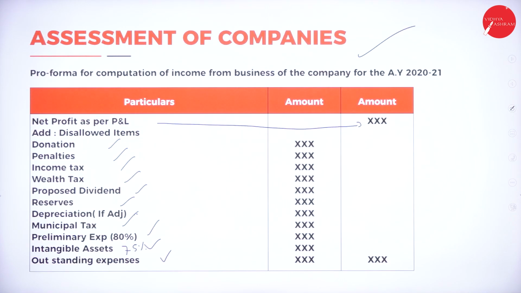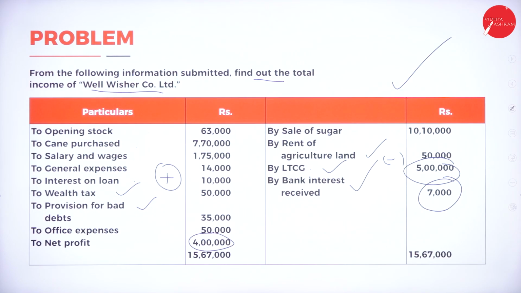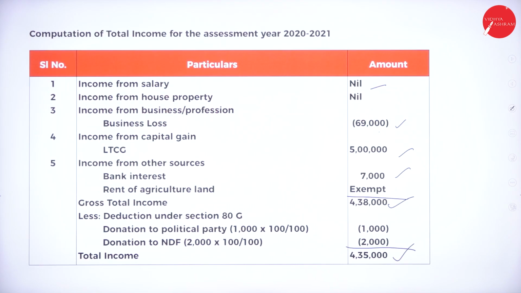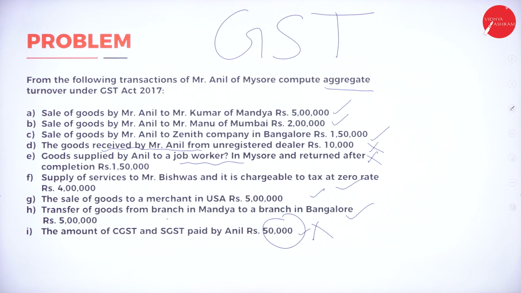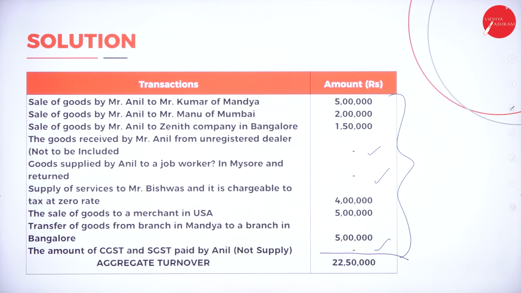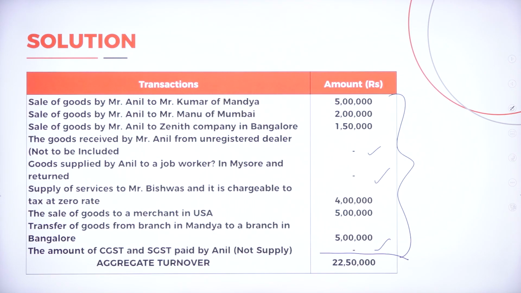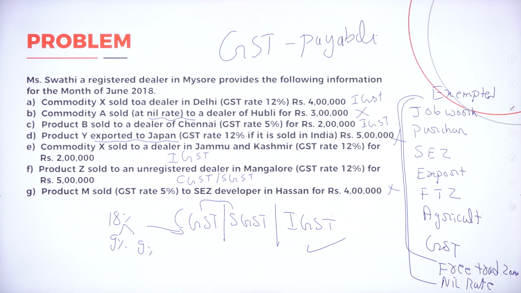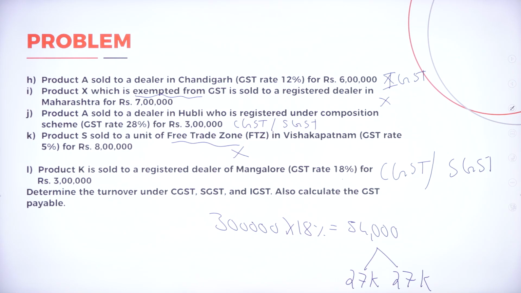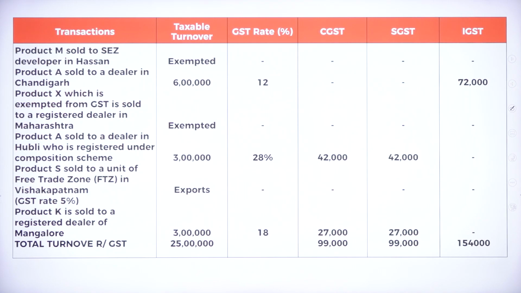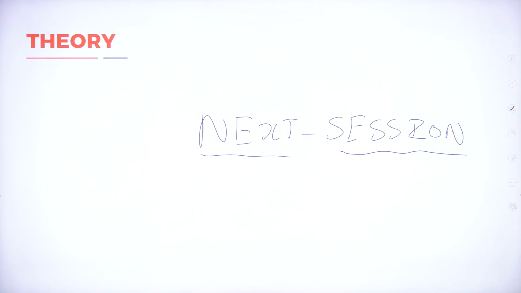There is a problem on assessment of company. Format. Question. Adjustment. Solution. And there is a problem on GST. Aggregate turnover. Problem. There is a solution part of aggregate turnover, and there is a problem on GST payable. Question. There is a solution for your GST payable. There is a continuation of your solution. So your theory will be taken in the next session.